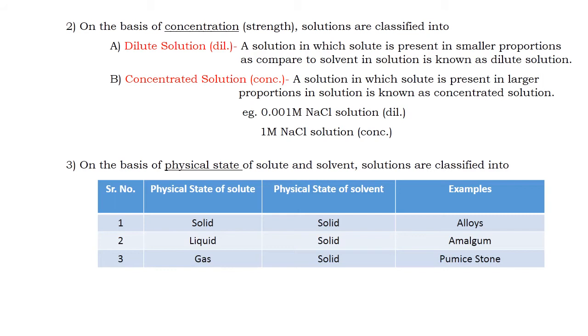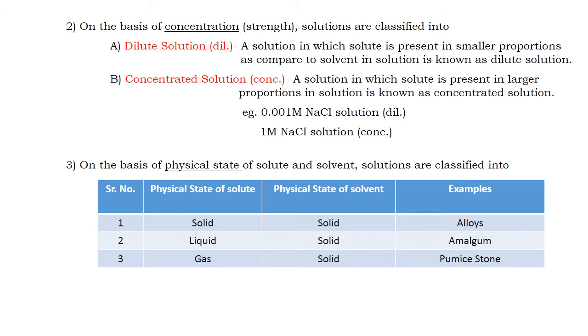I think that in our lab we see two types of solutions. Before the name of some solutions, it will be written dilute, and before the name of some solutions, it will be written concentrated solution. Which solution is known as a dilute solution?